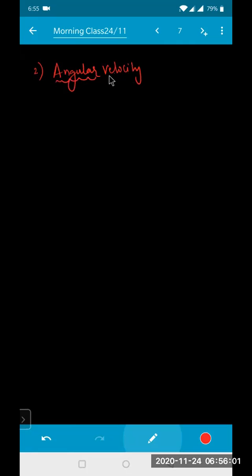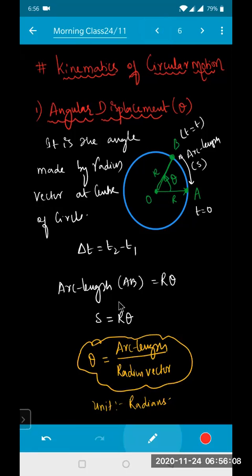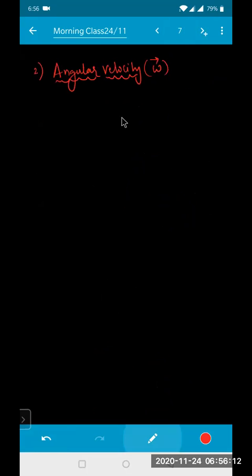Angular velocity is exactly similar to the kinematics velocity. It is represented by omega bar, a vector quantity. Here the displacement is theta, and there it is velocity. How do you write velocity in kinematics? Velocity is equal to distance by time.